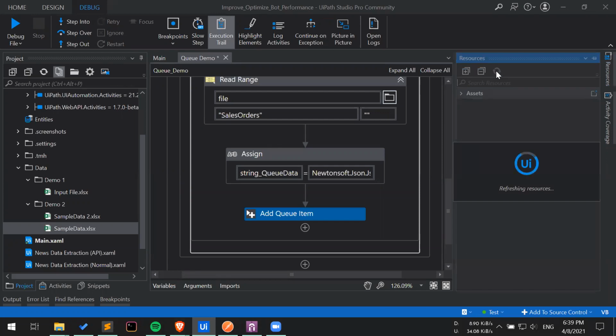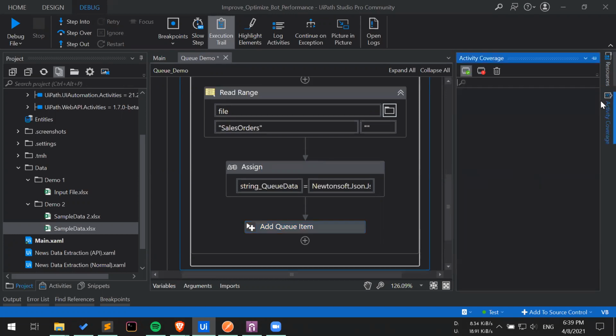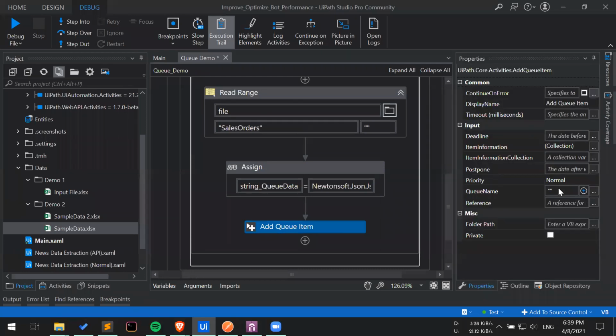Let's refresh this. And it's demo. Okay, the queue name is demo underscore queue.